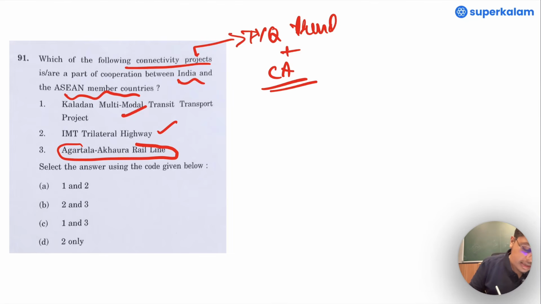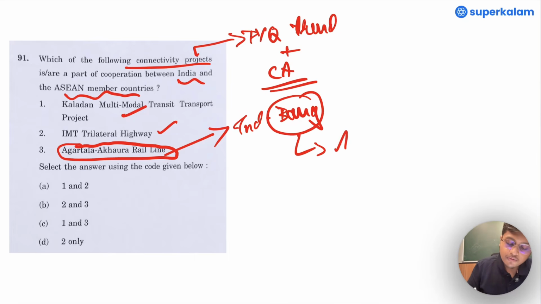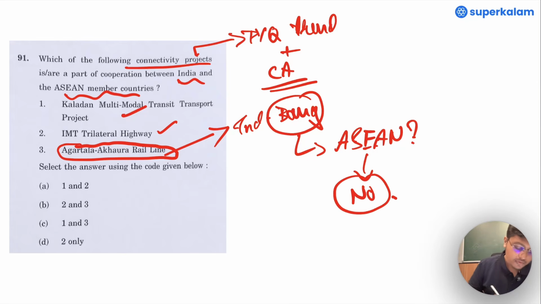Agartala-Akhaura rail line. If one knows current affairs, one knows this is happening between India and Bangladesh. And is Bangladesh part of ASEAN? No. Remove 3. 1 and 2 for sure. So option A is the right answer. This is how you practice what you have learned and develop that attitude to remove those options which are not a part of the question. Basically, you are learning elimination.